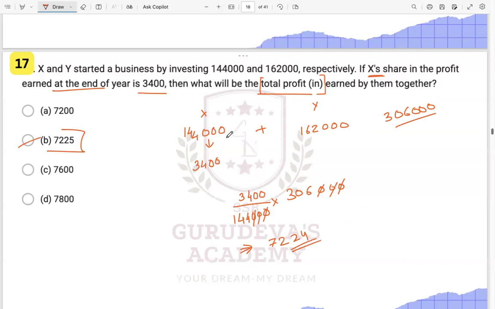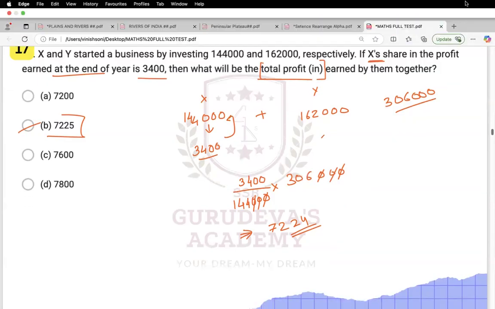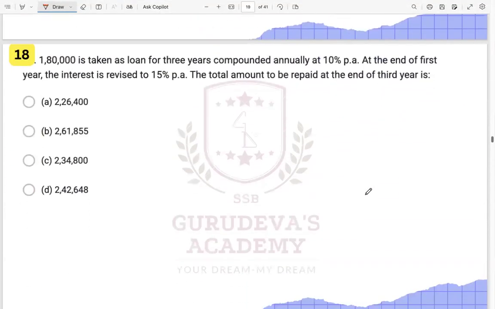So we just have to find with respect to what is given and with respect to what we have to find out. This profit was given with respect to X, so we'll just divide by this and multiply by the total we have to find, right? So we find it with respect to the total.